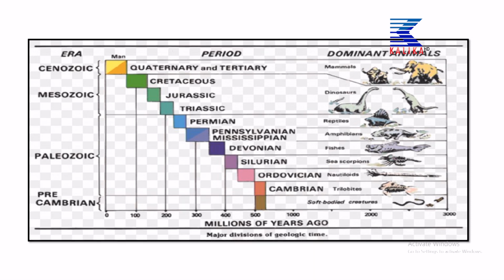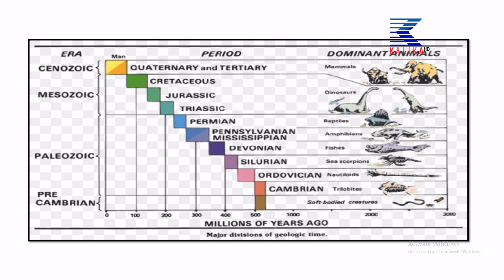Here the eras: the Cenozoic era, Mesozoic era, Paleozoic era and Precambrian era, you can see that. And in the different time periods, which animal was dominating the earth's surface, you can see in the left corner and the right corner of the figure, respectively, the eras and the dominant animal, and in the middle of the table you can see the periods, that is Quaternary period and Tertiary period. In the present age, you can see mammals dominating the earth's surface, huge mammals like elephant and rhinoceros, and last but not least, human beings also dominate the earth's surface.